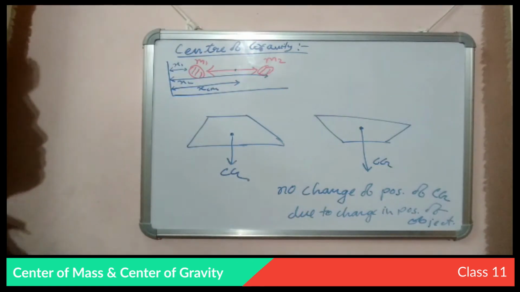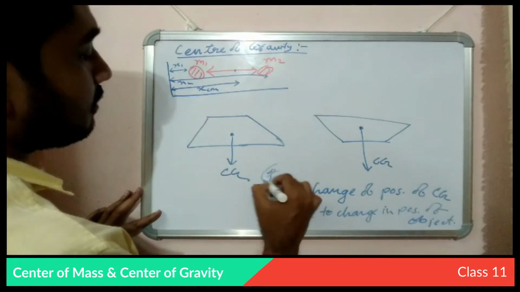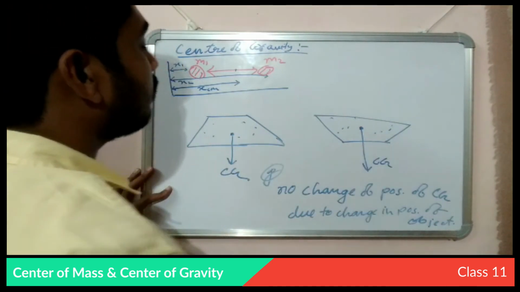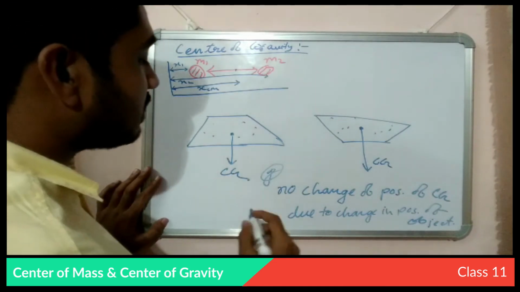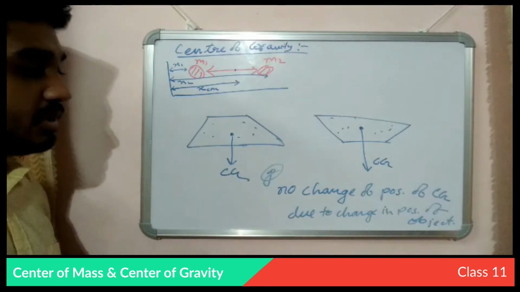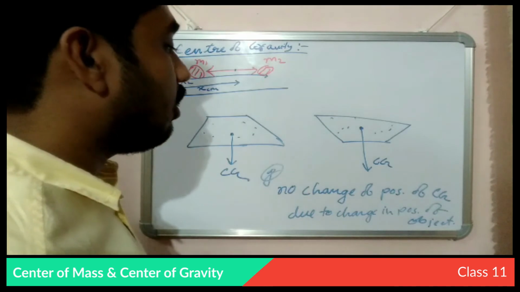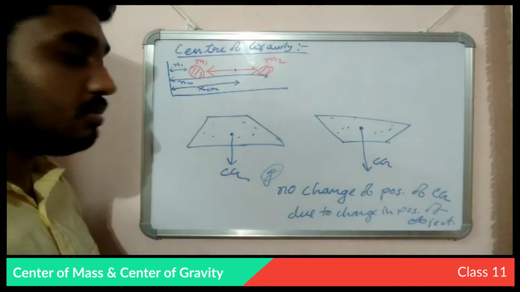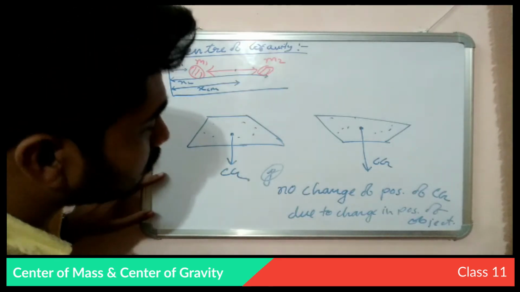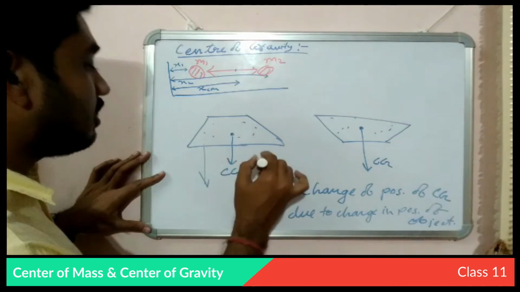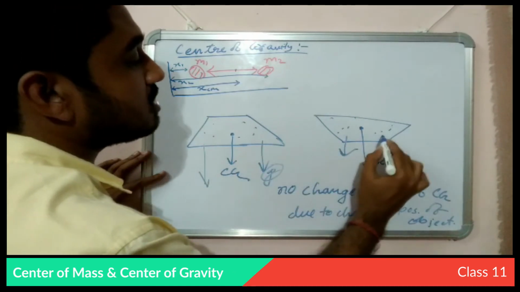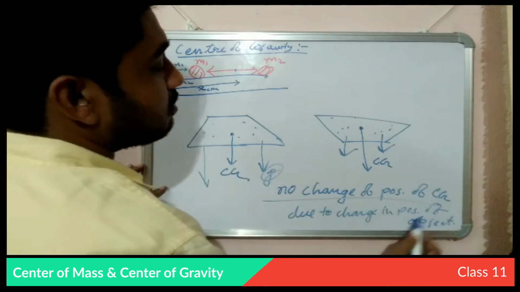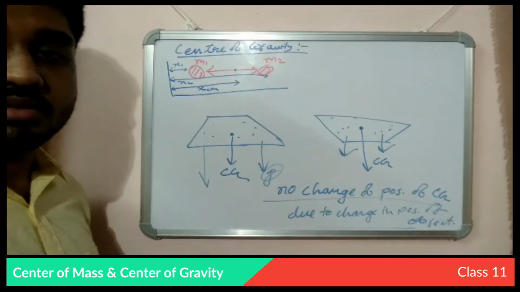Why? Because when there is gravity, all the particles inside this object will experience the same gravitational attraction, the same gravitational force in all possible directions or positions, and the gravitational force will always act downwards, that is towards the earth's surface. So there is no change in the position of the center of gravity due to the change in the object's position.